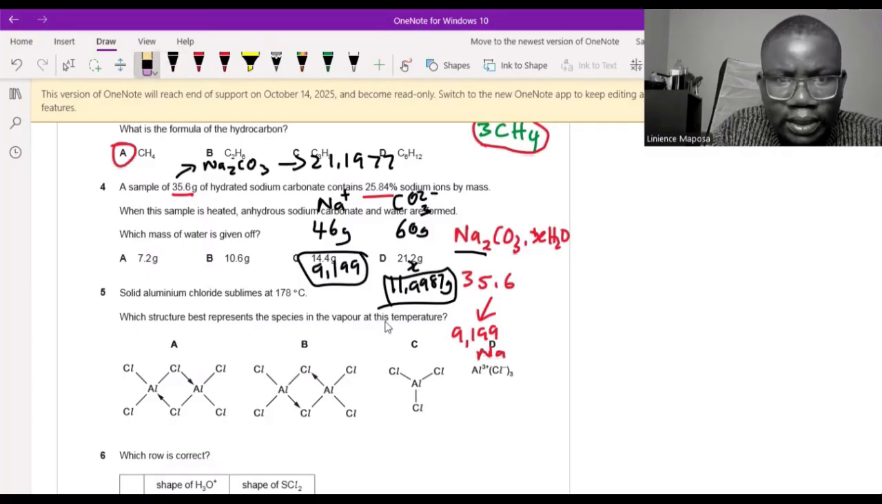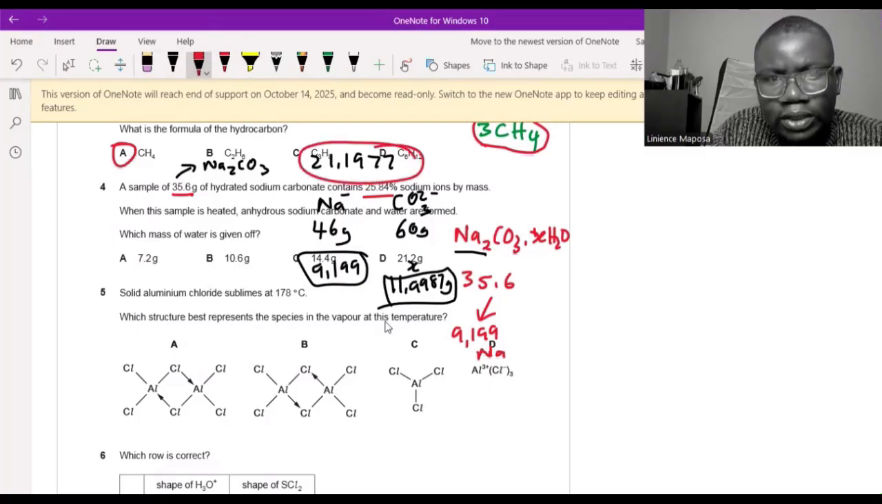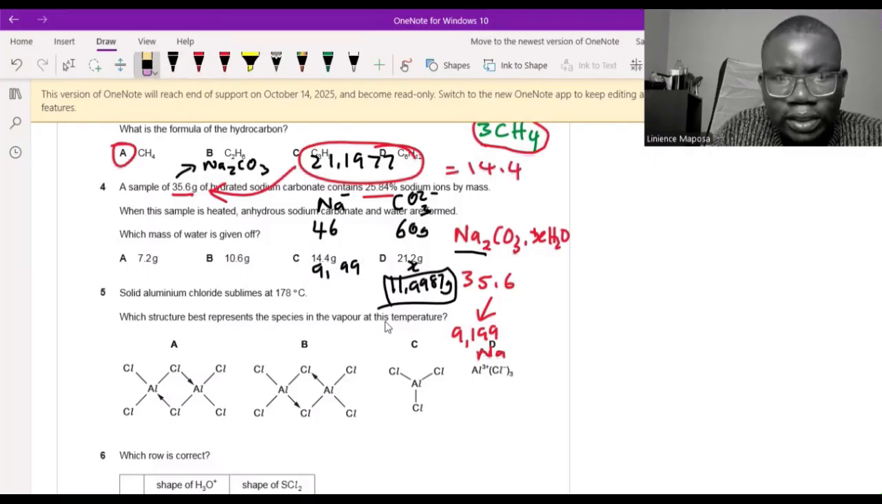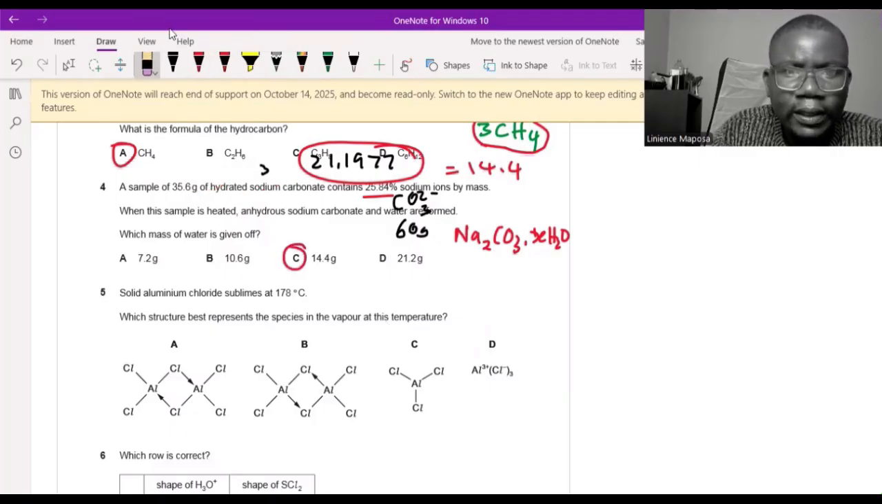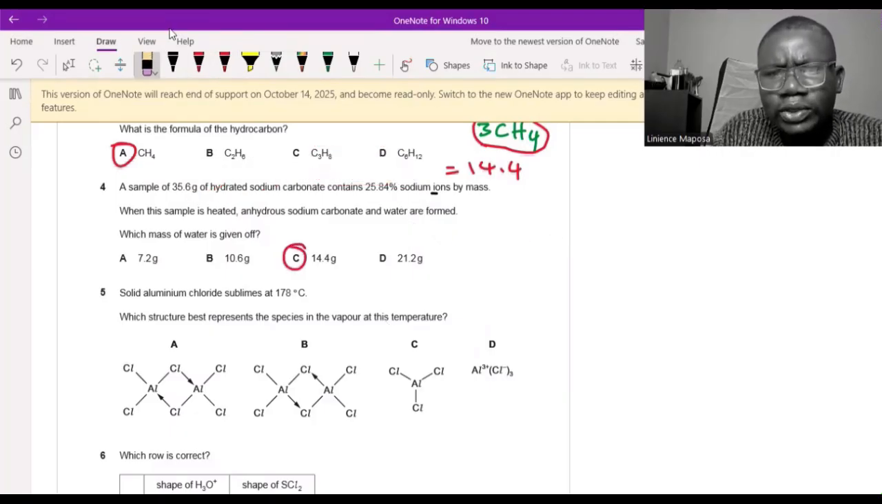So when you subtract this mass of the sodium carbonate from the total mass of the hydrated salt, you get 14.4. So that is the mass of the water. That's the mass of the water that is kept. So my answer is C. I hope you understand that. I'm just using ratios here.